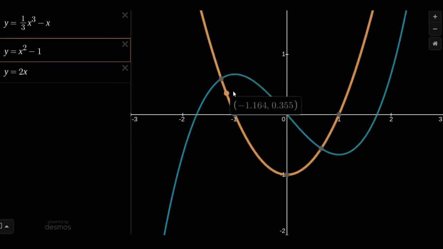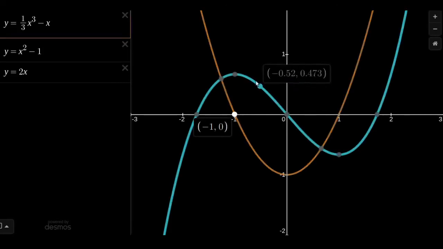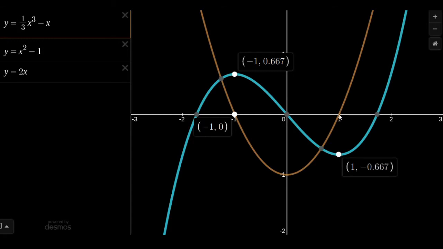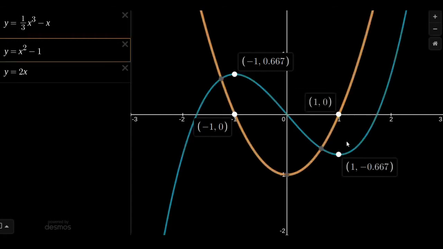This is a parabola. Notice this guy passes through 0 at -1 and at 1. Just trace on up to the graph here, and notice that that's at a peak, and over here we're at a little valley down here, yeah?